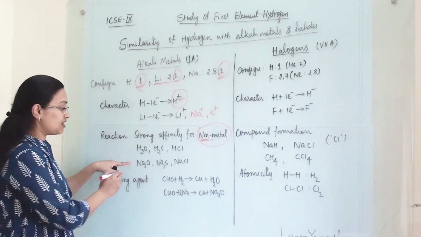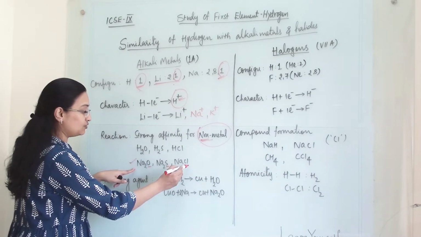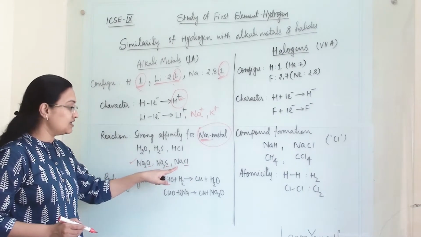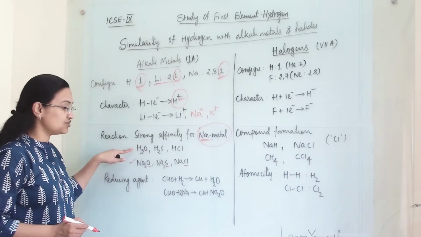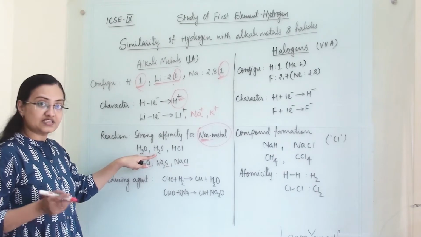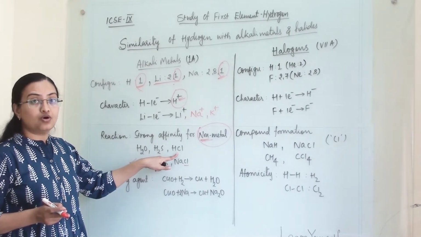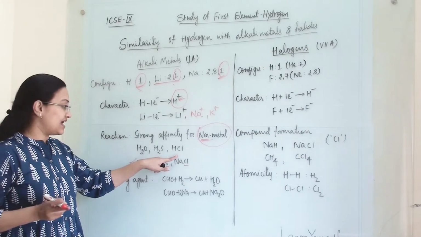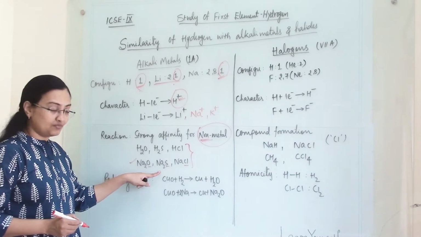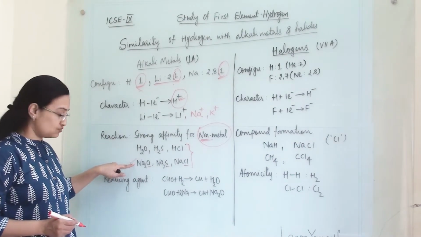Just like sodium forms compounds with oxygen, sulfur and chlorine, like sodium oxide, sodium sulfide and sodium chloride, hydrogen will also form compounds like water, H2S hydrogen sulfide, and hydrochloric acid or hydrogen chloride gas. So it is similar to sodium in that it makes the same kind of compounds.